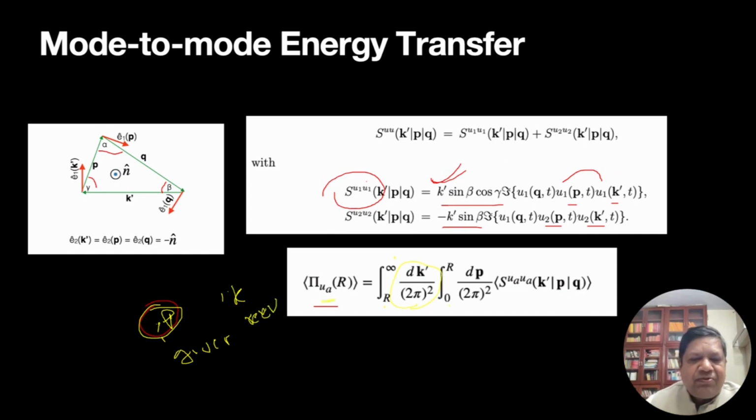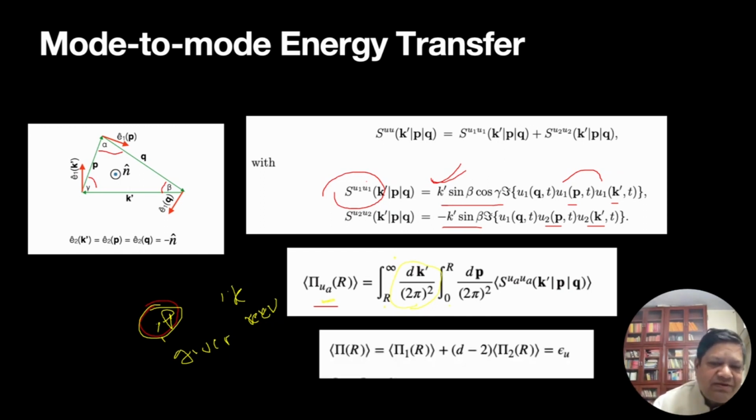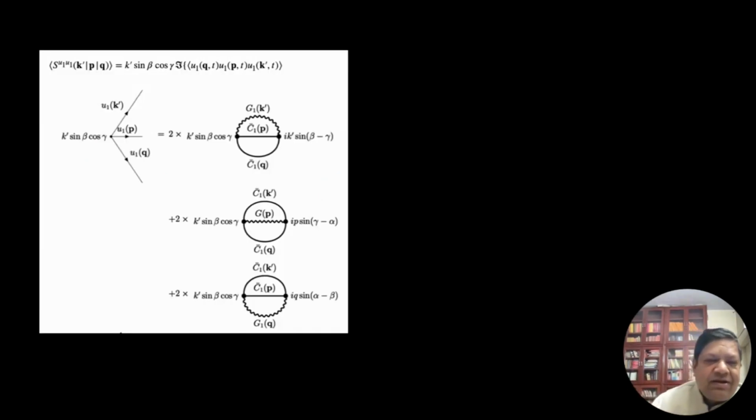This is for U_A, where A could be 1 or 2 in 3D, or in higher dimension it is 1, 2, 3, 4 up to D minus 1. The total flux will be pi 1, which is for U1, and then pi 2, pi 3, and so on, for U2, U3, up to D minus 2. By the way, U1 has a different channel than U2 and U3, but U2 and U3 are similar energy transfer channels. So how to compute this for U1 U1?